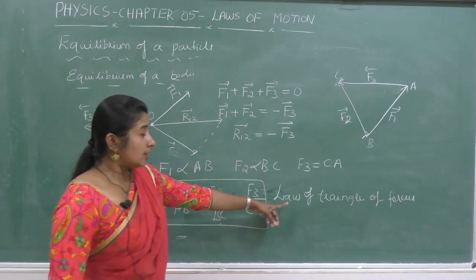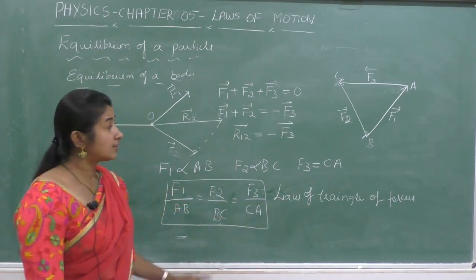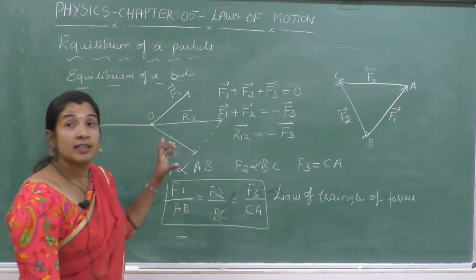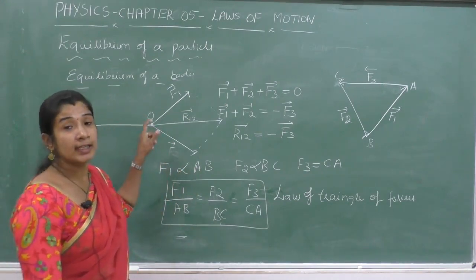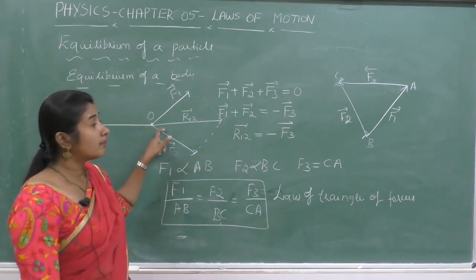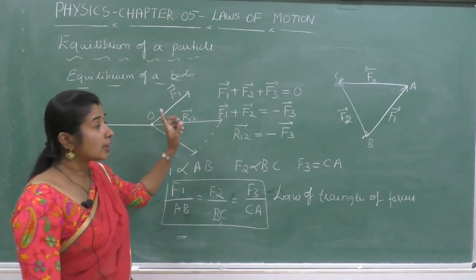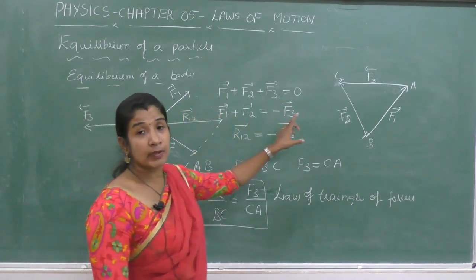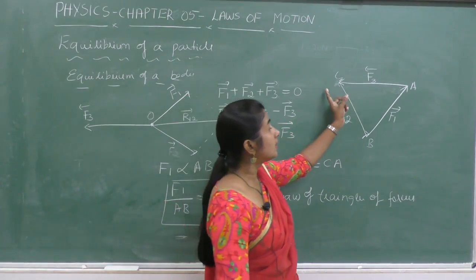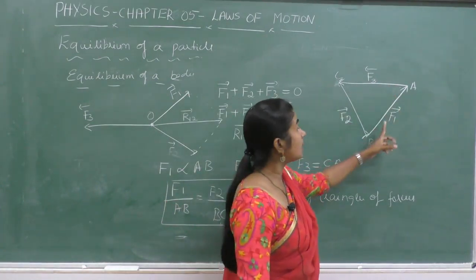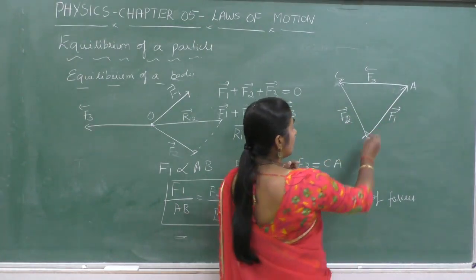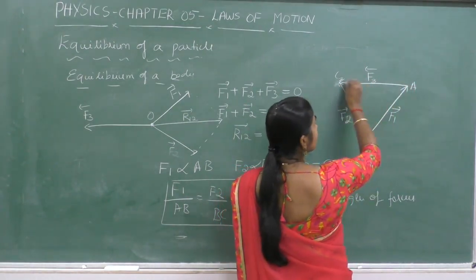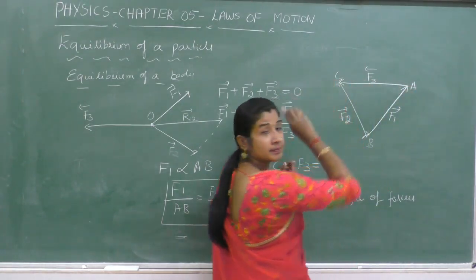The law of triangle of forces says that if three forces acting on a body keep the body in equilibrium, then those forces can be represented both in magnitude and direction by the three sides of the triangle taken in the same order. That means the arrow marks should be in the same order.